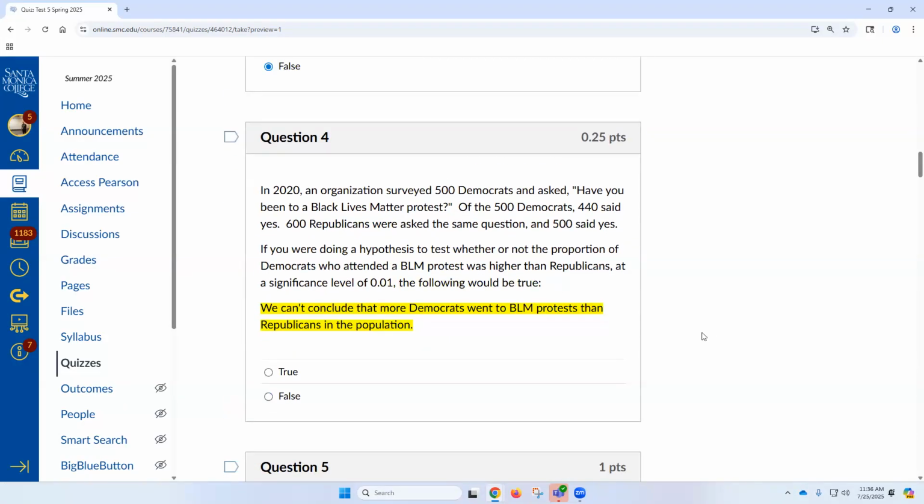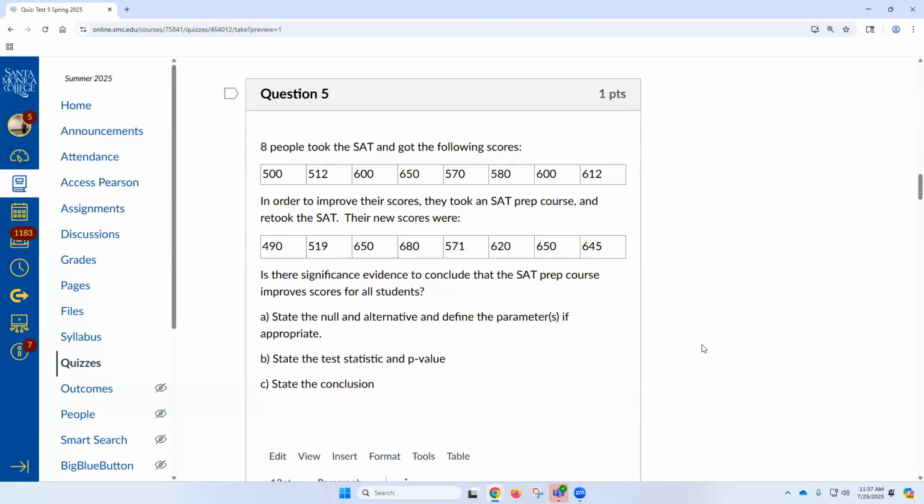Go down. We can't conclude that more Democrats went to BLM protests than Republicans in the population, can we? True, we can't, because we failed to reject the null hypothesis. So they're equal. The number of Republicans and Democrats that went to the BLM protests is equal. Because if we would have rejected that null, then we could have said more Democrats went. So that's like a conceptual question to make sure you know what happened, right?